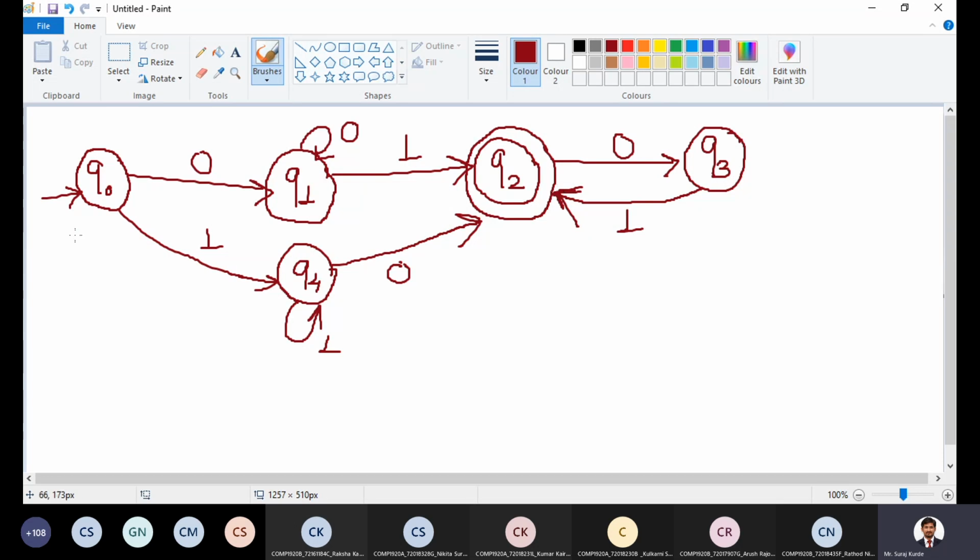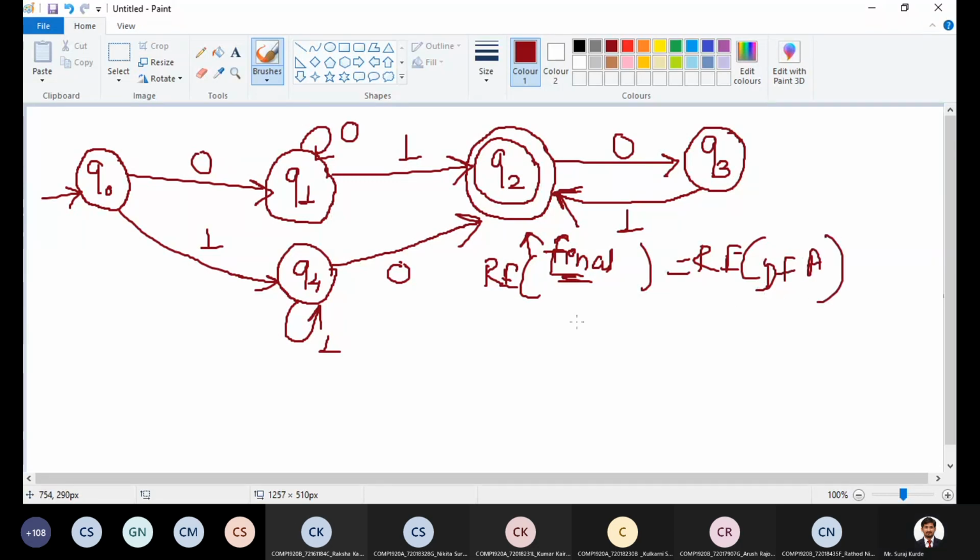Now for each state, again we have to find the regular expression for Q2 because Q2 is a final state. The regular expression of a final state is the regular expression of the DFA. That is the condition. So we have to find the regular expression for the final state.